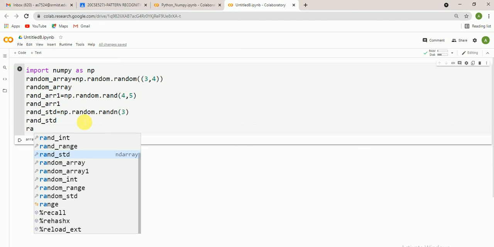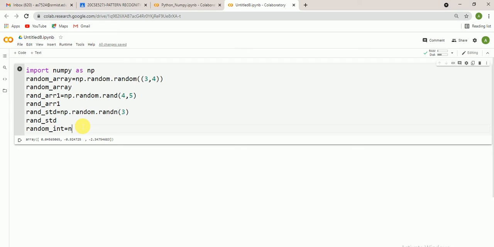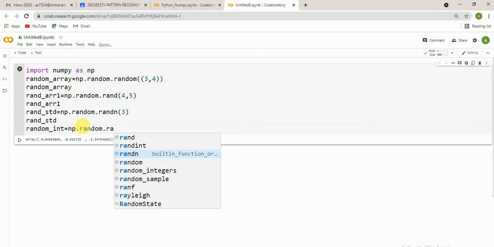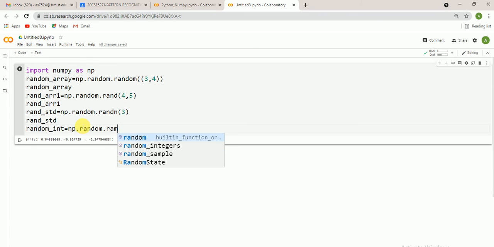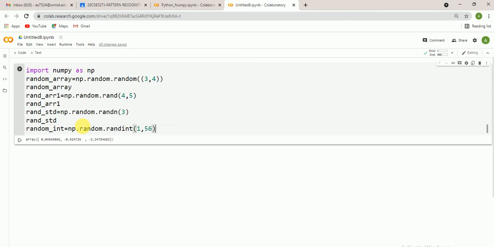Again, one more function is random integer. I create the random integer with np.random.randint. Randint means you give the interval between them. I have given the interval 1 to 56.